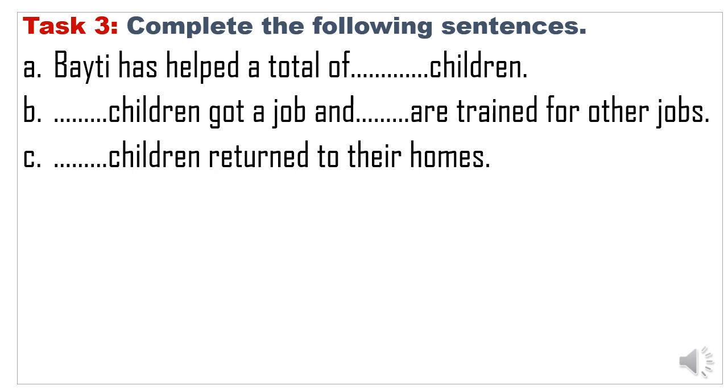Beiti has helped a total of how many children? So you're gonna complete using numbers from the text. B, how many children got a job and how many children are trained for other jobs? And C, how many children return to their homes or reunite with their families? Okay.